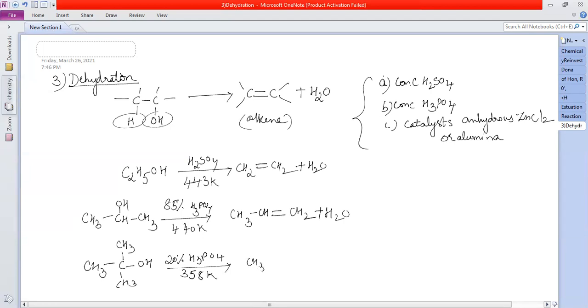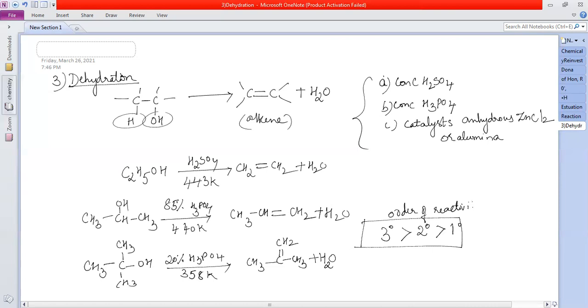Tertiary. What do you get? OH from here, H from here. I'll show you the mechanism, then you'll understand it better. Done. So what did you infer? Tertiary alcohols are more reactive than secondary than primary. If you write the mechanism, you'll know why. This is the order of reactivity of alcohols towards dehydration, or towards concentrated sulfuric acid or whatever.